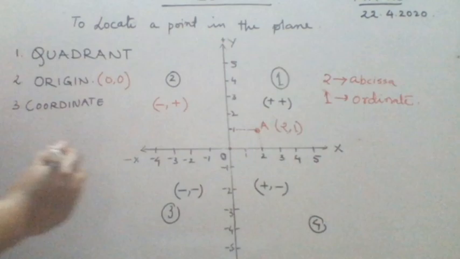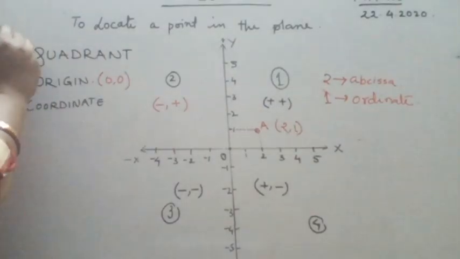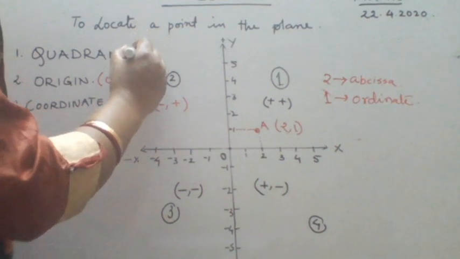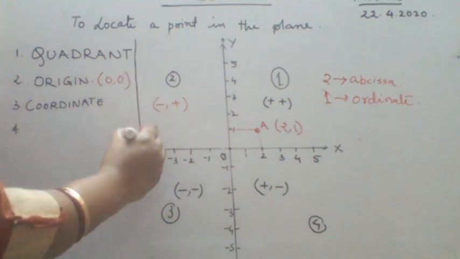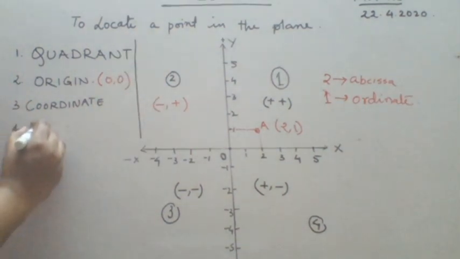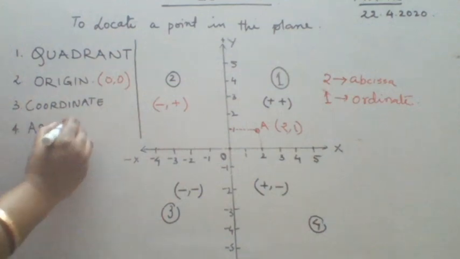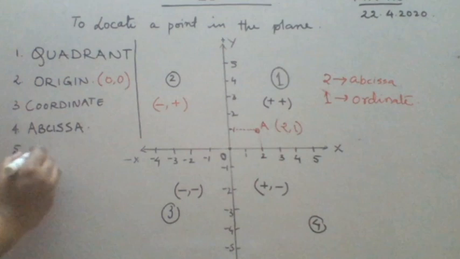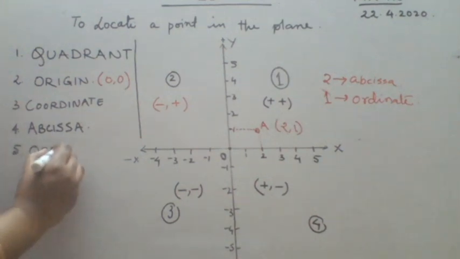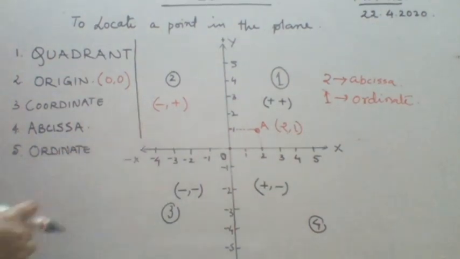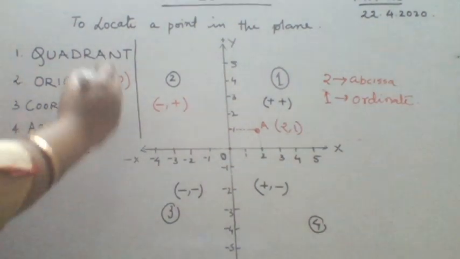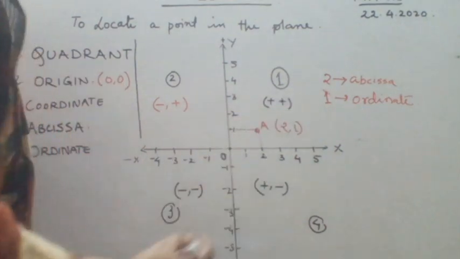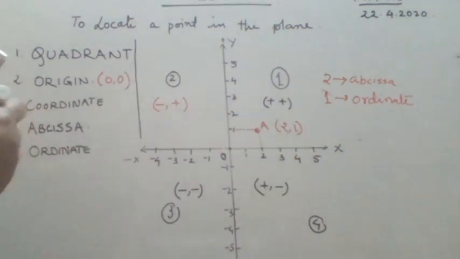Not coordinate, but this is ordinate. So number 4, these are the key words I am writing over here. Today's keyword A, B, S, C, I, S, S, A, abscissa. Then you have come to know about ordinate. Abscissa and ordinate.